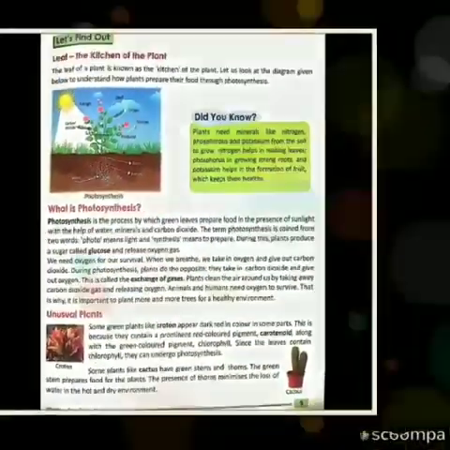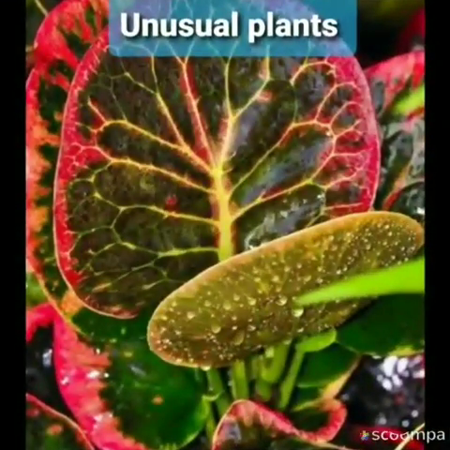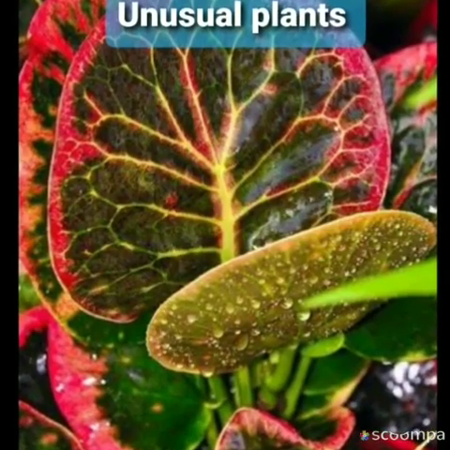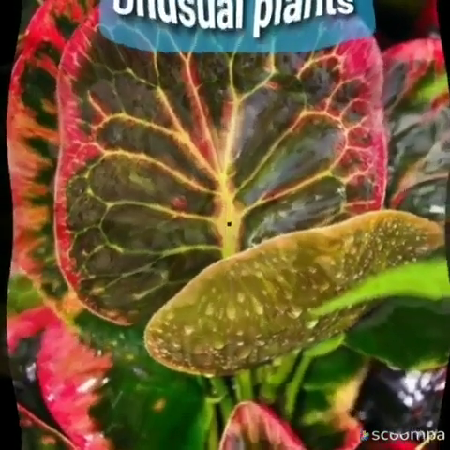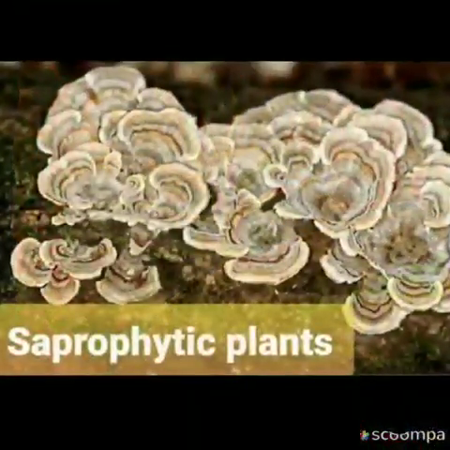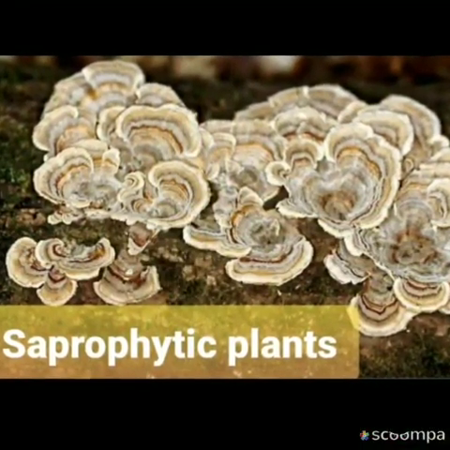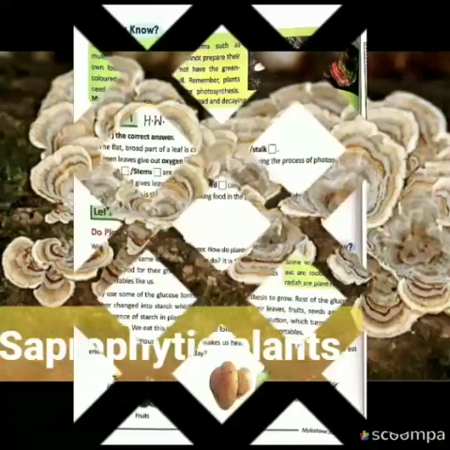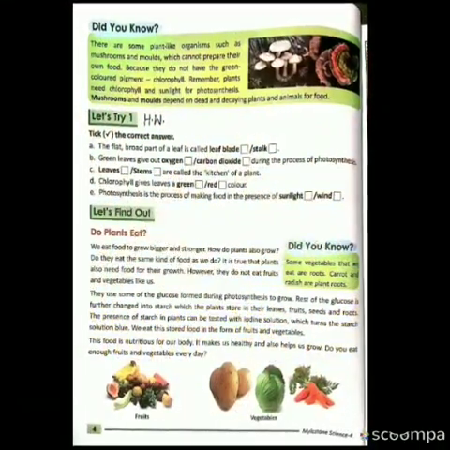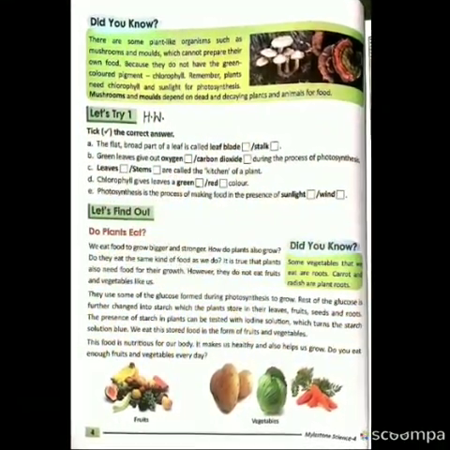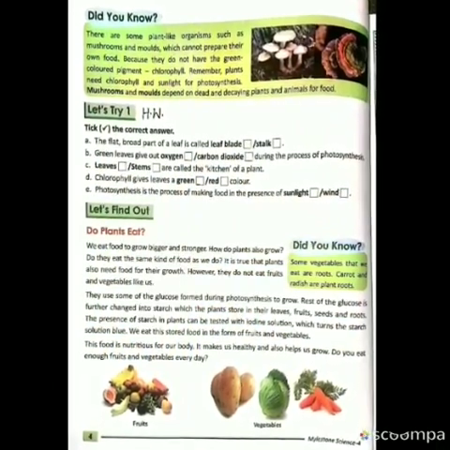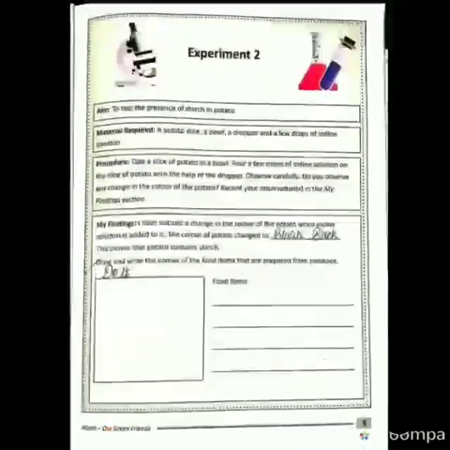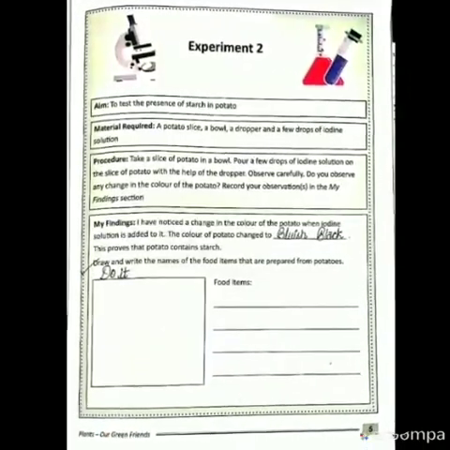So, we had studied some unusual plants also like crotons and cactus, and some saprophytic plants like mushroom and molds that depend upon the dead and decaying substances for their growth and development. So now, let us continue with today's topic, that is, Do plants eat, on your page number 4 in the Let's Find Out section, and next is your experiment number 2 on your page number 5.